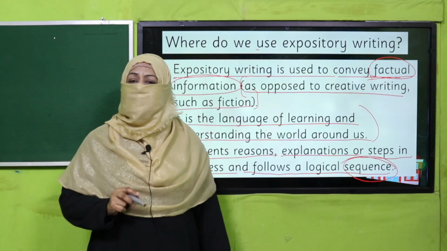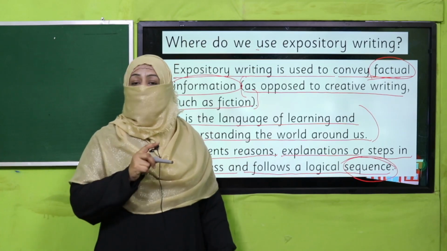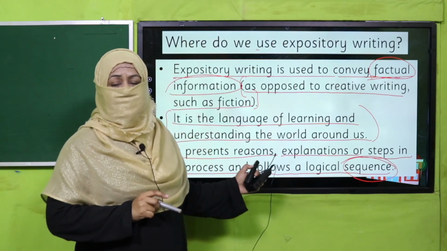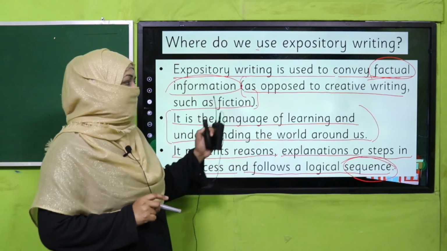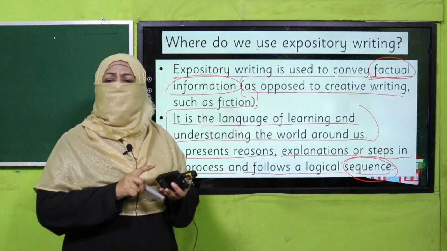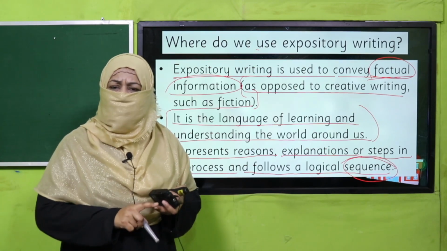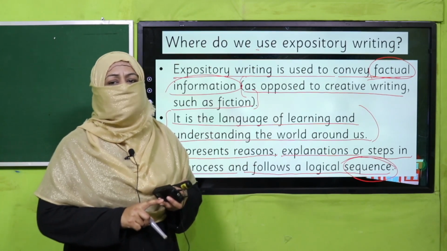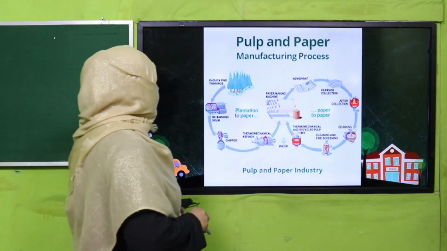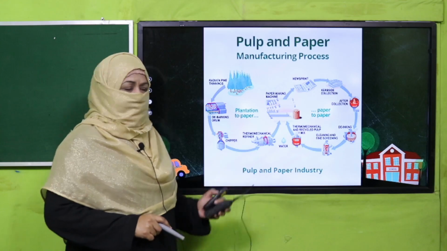Whenever we want to tell something which exists around us or a person, we use expository writing style, because we are discussing factual information. We mention dates in that, we mention the actual information. That is called expository writing style. Are you clear? Okay. So here is an example.